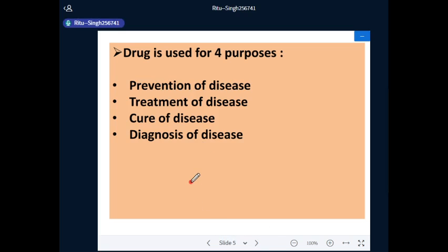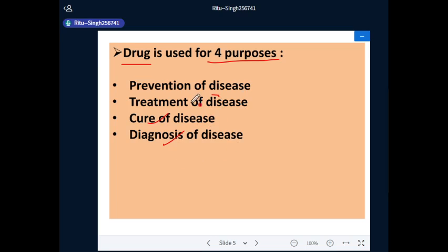Pharmacology is the study of drug. So, in pharmacology, drug is used for four purposes. Drug is a chemical substance used in the treatment, cure, diagnosis and the prevention of disease. So, the four purposes for which drugs are used are prevention of disease, treatment of disease, cure of disease and diagnosis of disease.